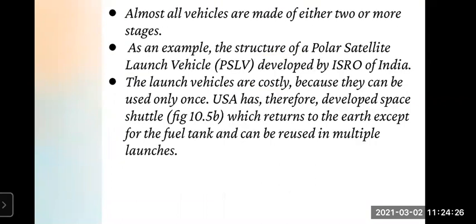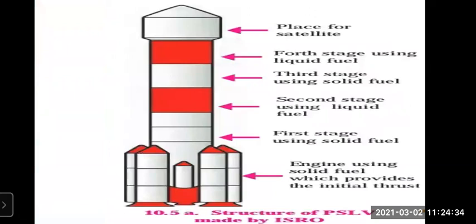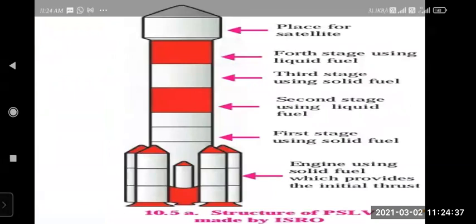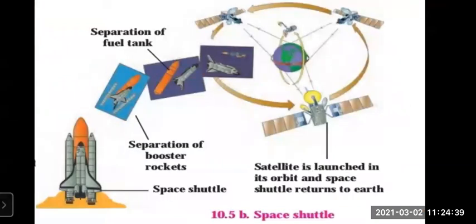An example is given: the structure of the Polar Satellite Launch Vehicle, that is PSLV, developed by ISRO. The figure is shown there. Both figures are there. This is the structure of PSLV made by ISRO, and the second one is the space shuttle. You can see in them how the parts are detached. The separation of booster rockets and the separation of the fuel tank of the space shuttle, everything is shown in the figure.